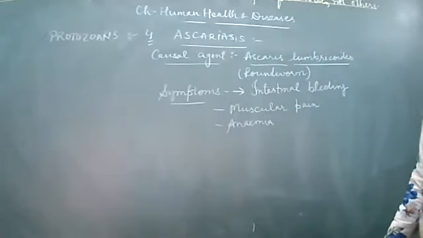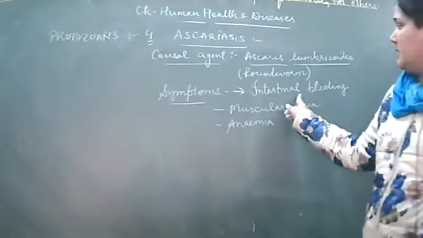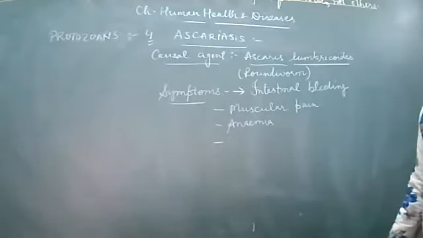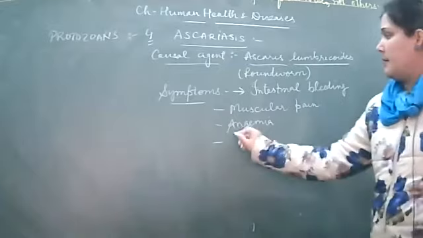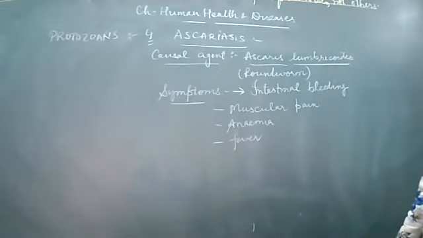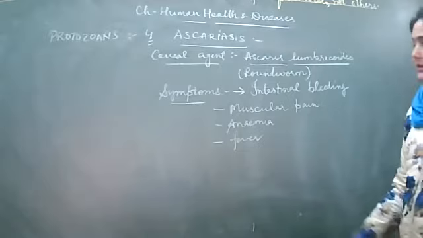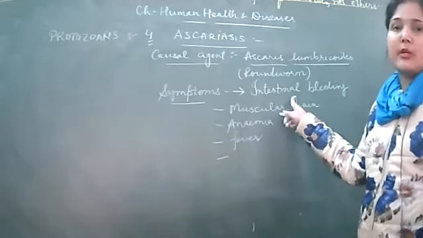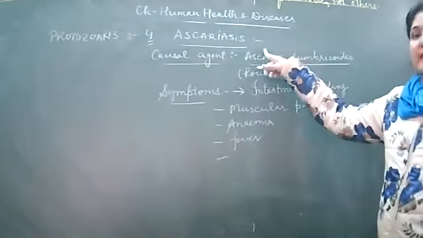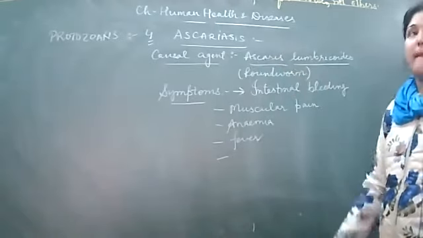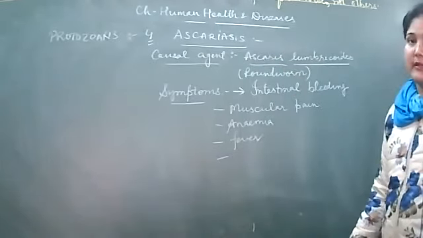Right? Anemic conditions, muscular pain. Then after this, the person may also suffer with feverish conditions, and sometimes the intestinal portion is infected by the number of Ascaris worms present within it, so it may also create a blockage to the passage of the intestine.